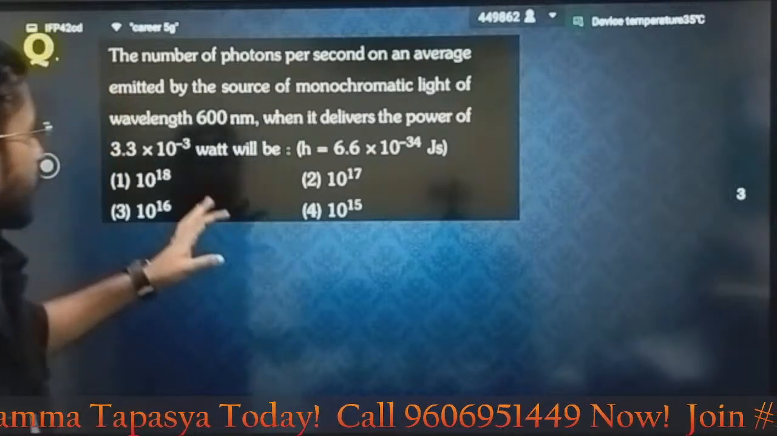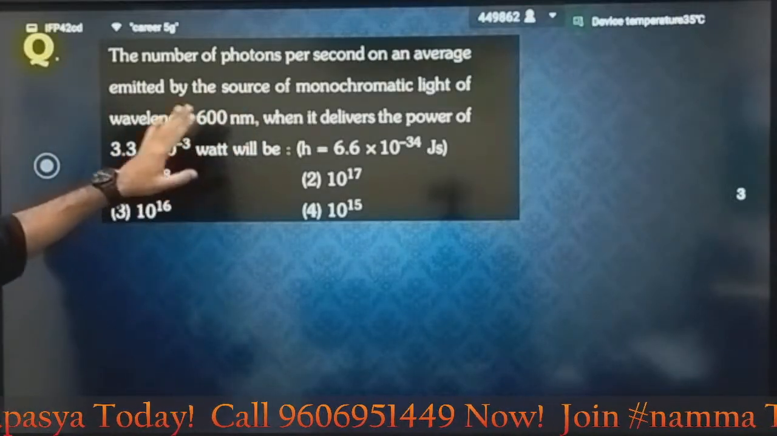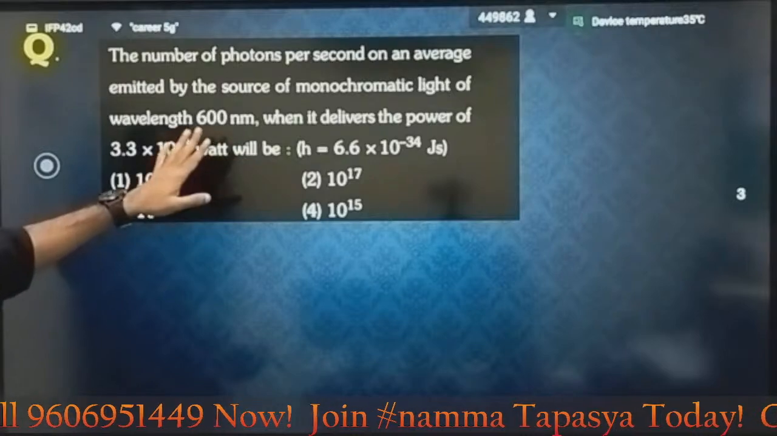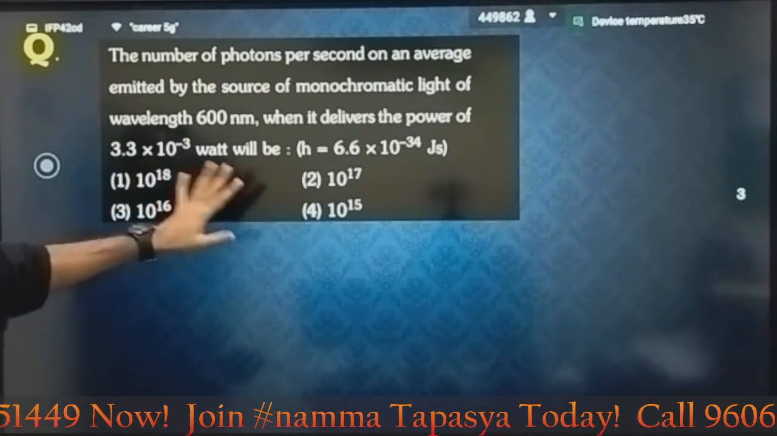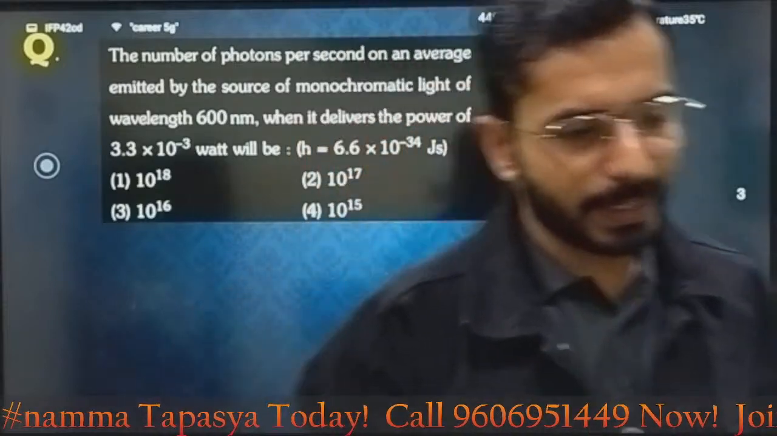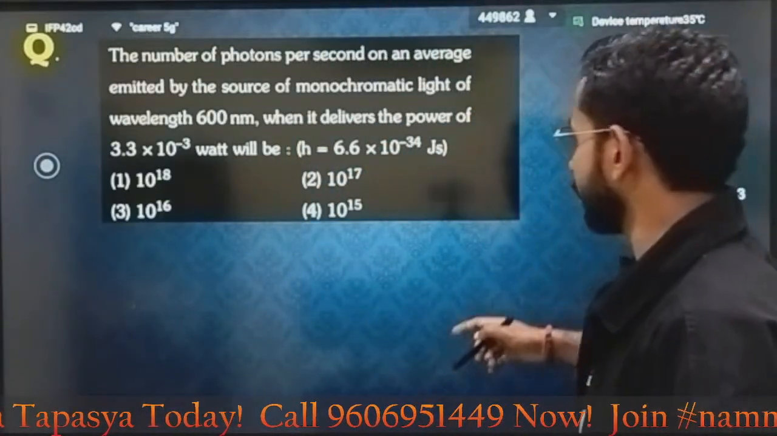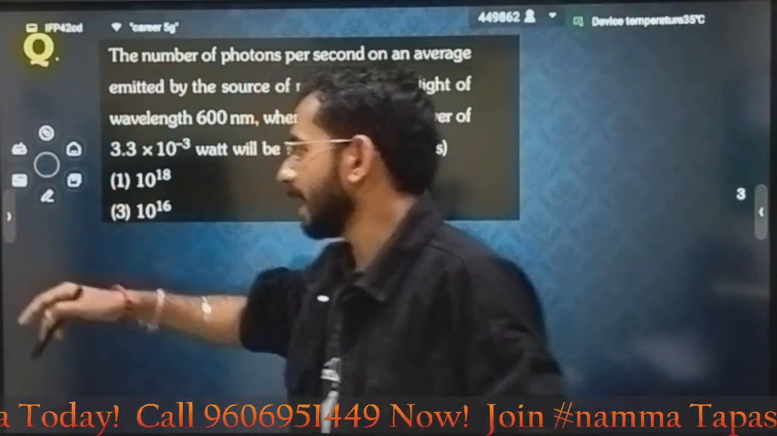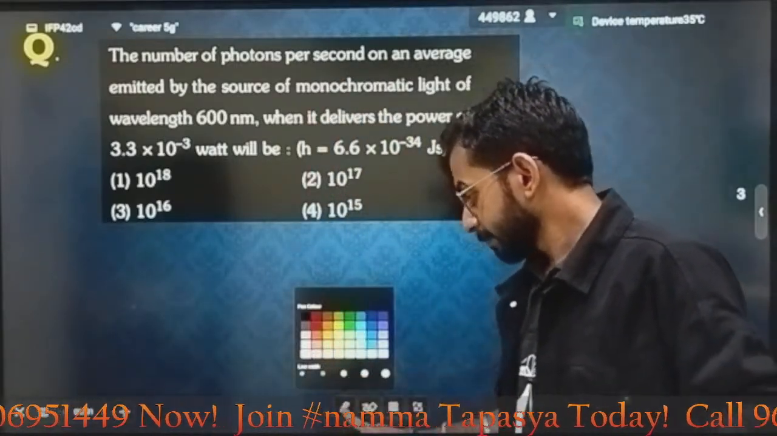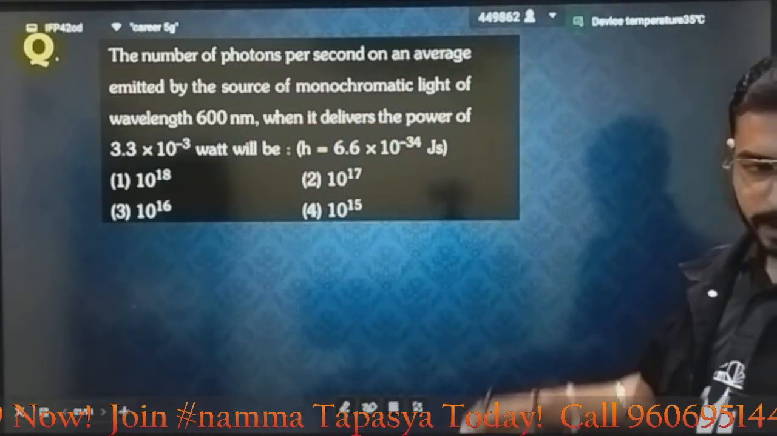Read the question. The number of photons per second, on average, emitted by a source of monochromatic light of wavelength this much when it delivers the power of this much. Power and number of photons emitted per second, kind of relation. The only single thing that we know about this relation is the one that is always used to solve such questions, so we'll be directly using that. Now what is that important relation?